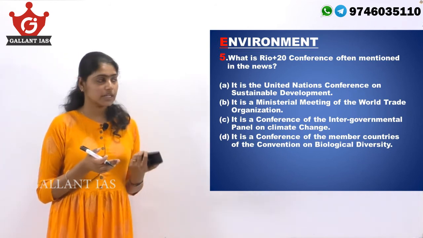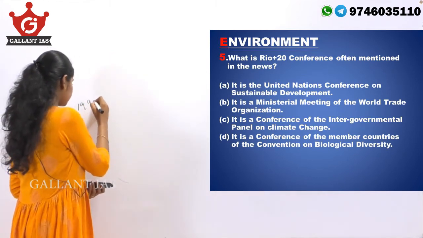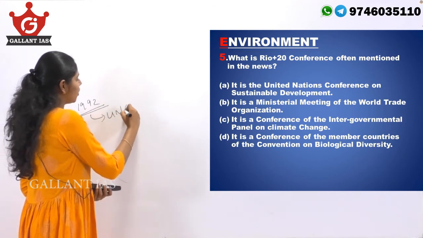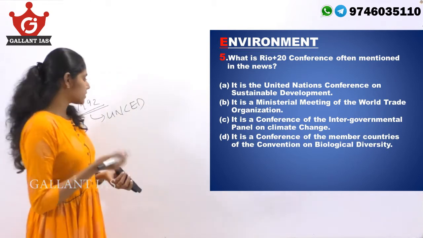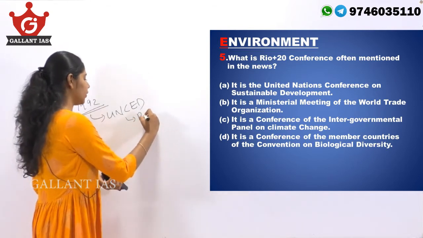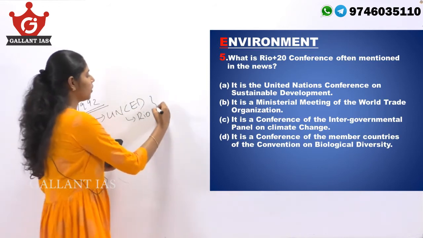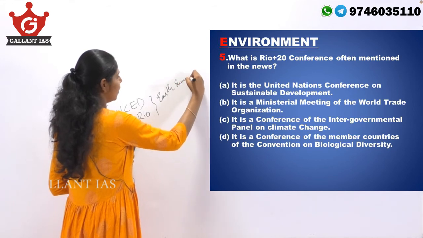So, Rio Plus 20 conference. Back in 1992, the United Nations Conference on Environment and Development was held in Rio de Janeiro, and this was known as the Earth Summit or Rio Summit.